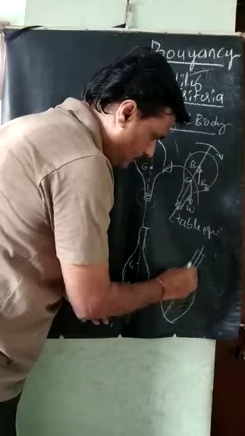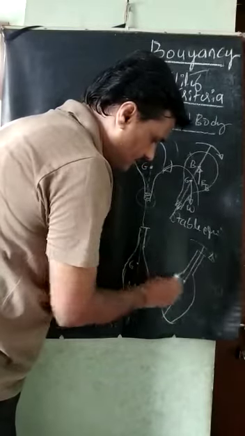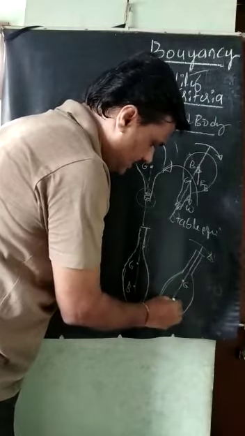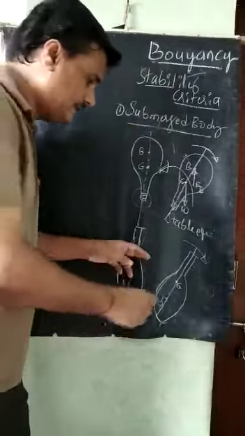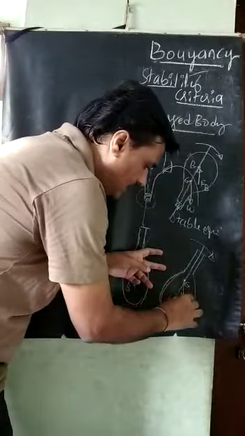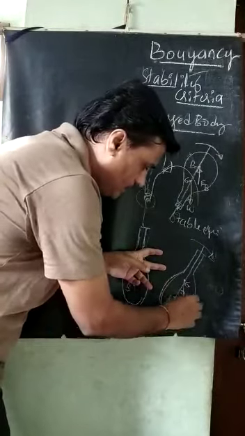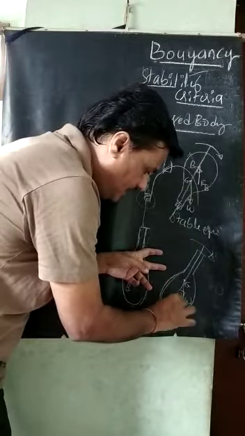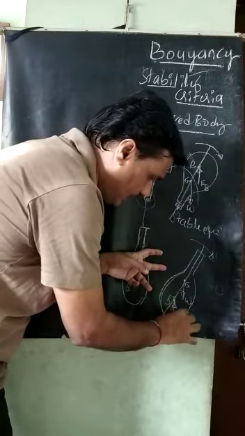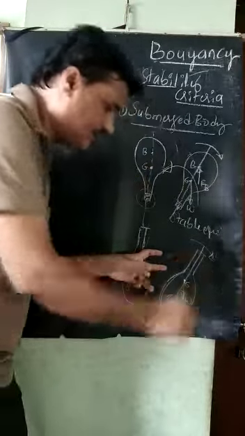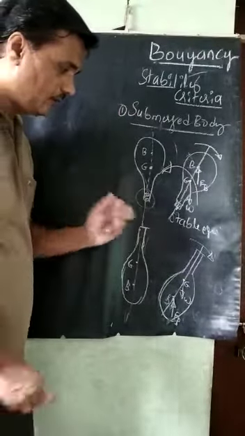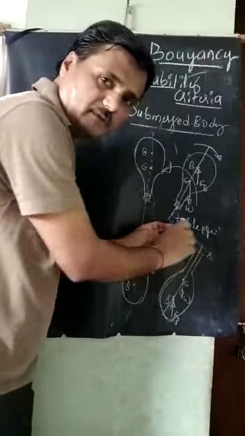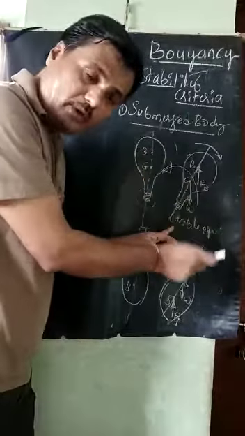So this is the external disturbance that is given here, and this is G, and this is the B here. At the G, the weight of the body W is acting downward, and at the B, the center of buoyancy, the buoyancy force is acting upward. Now you see this external disturbance, it is in the clockwise direction.